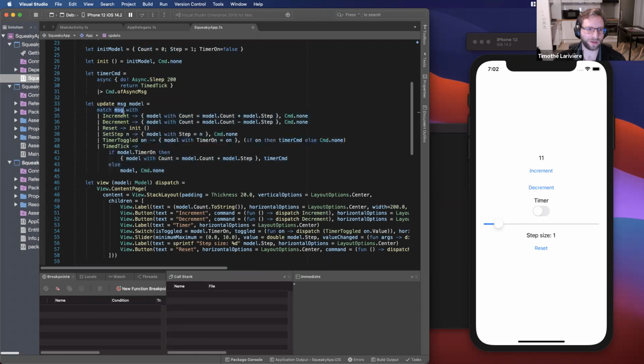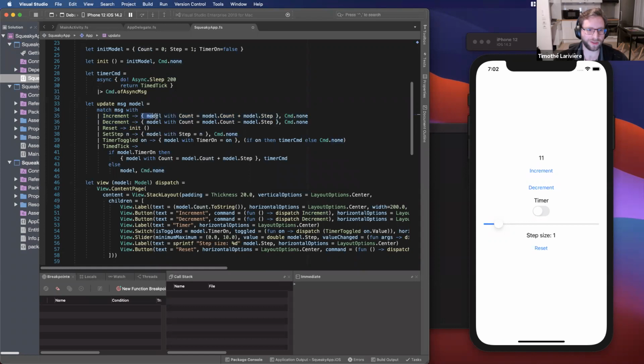So you match something with, and then after put a pipe, the value you want to match on, and an arrow to tell what you want to do with it. So here in this instance, we receive the message increment, and it will match on this line and do the computation after it.